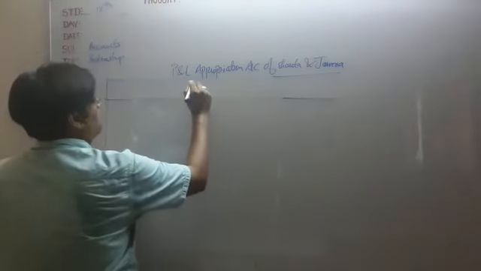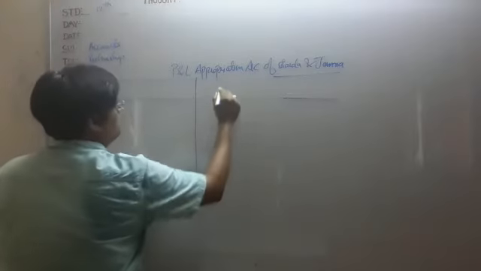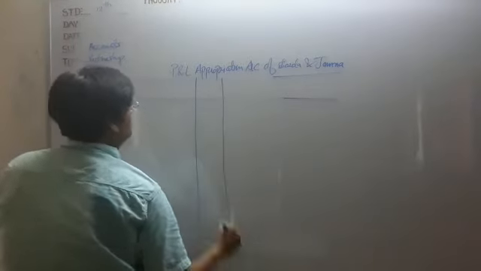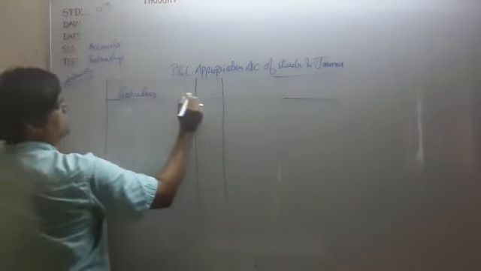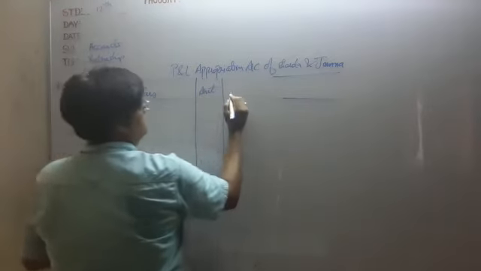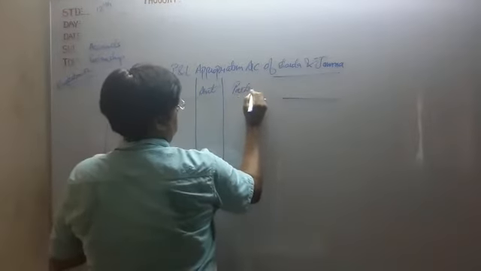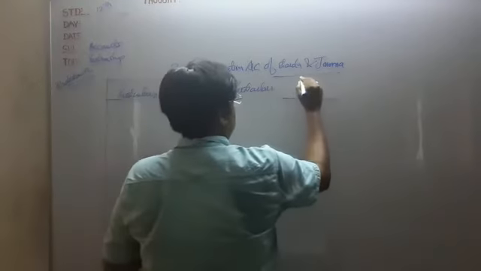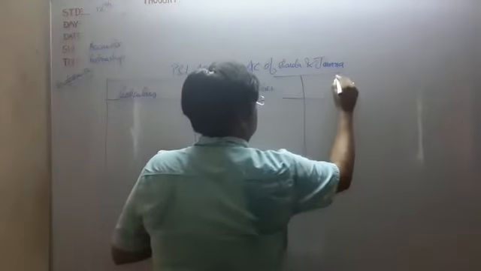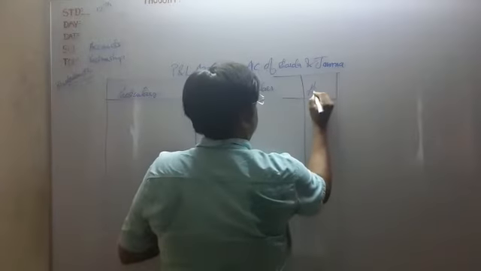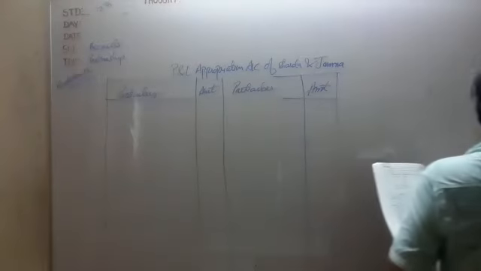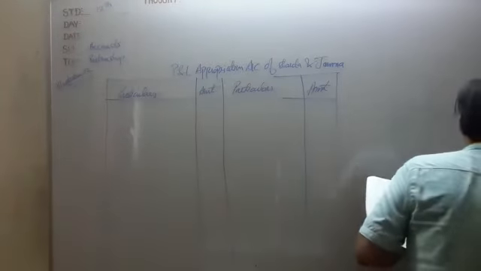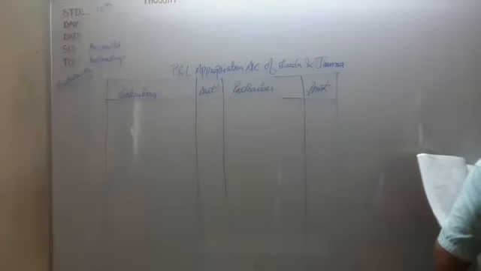As we had seen, the format is particulars, amount, particulars, amount. One space we will keep for rough work.